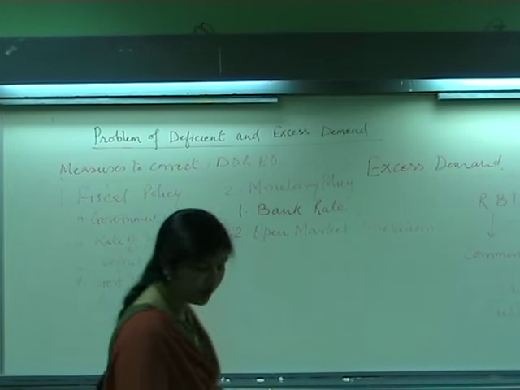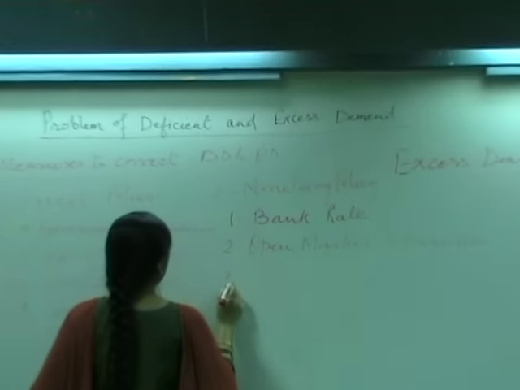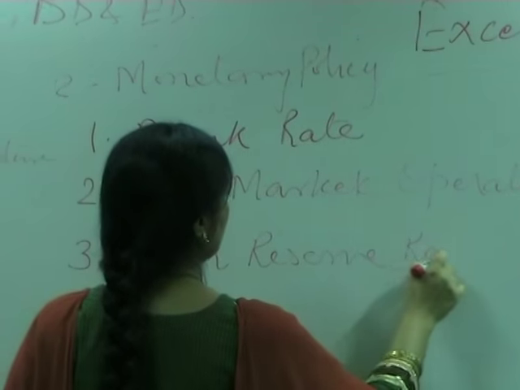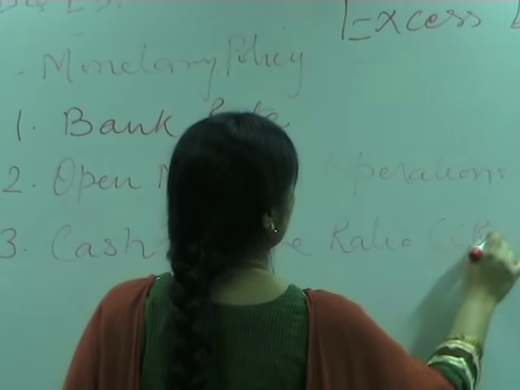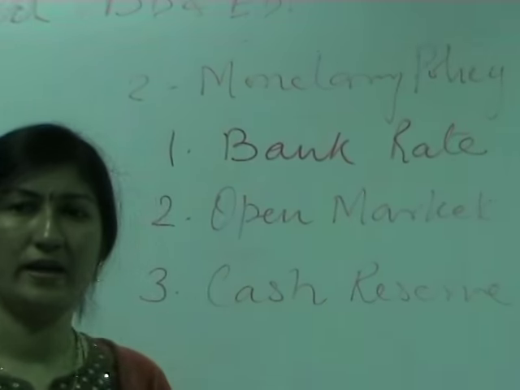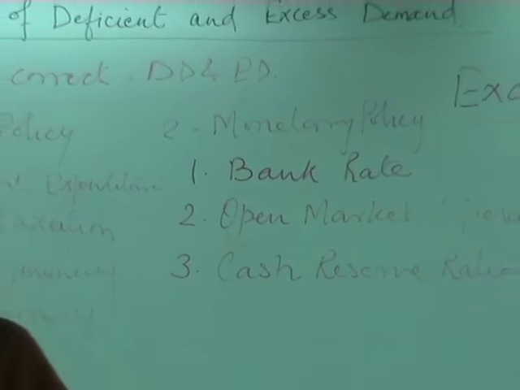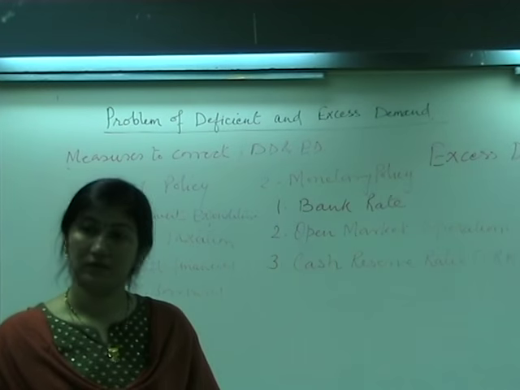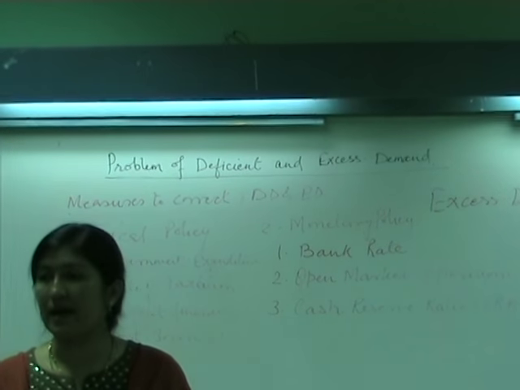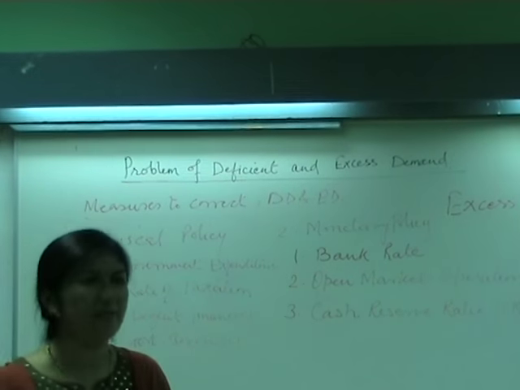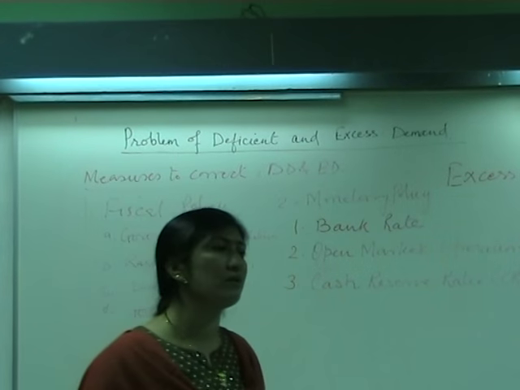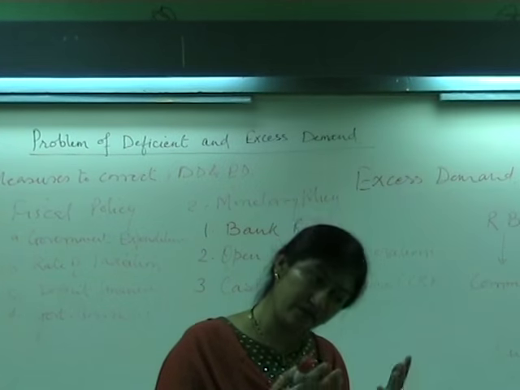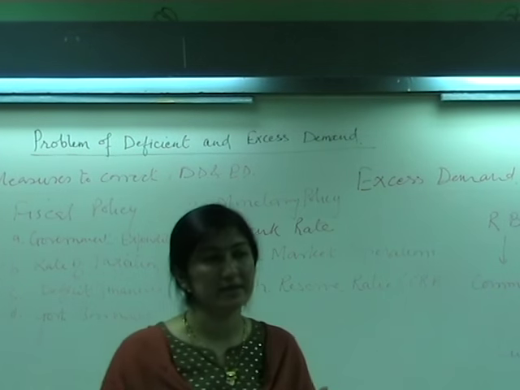Then third one is your CRR, cash reserve ratio. Means all commercial banks have to keep a certain amount of cash reserve with RBI, and that ratio is again fixed by the RBI. That's why its name is CRR, cash reserve ratio. Means every commercial bank deposits a certain amount of cash with whom? RBI. And that ratio, in the form of cash. Yes. So that ratio is known as CRR.